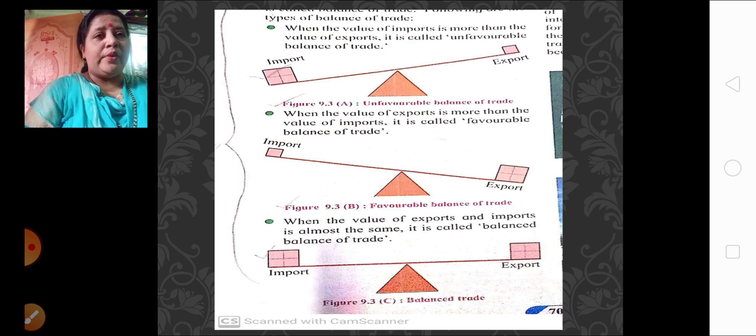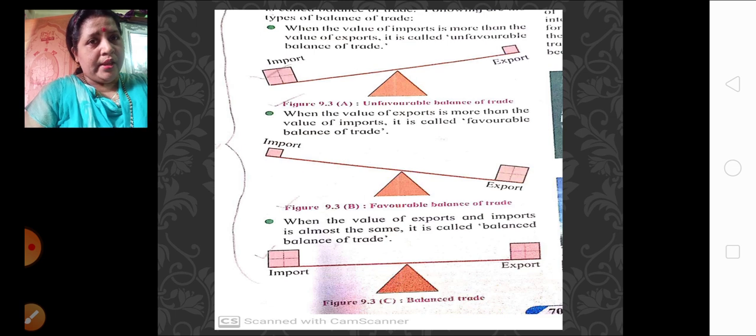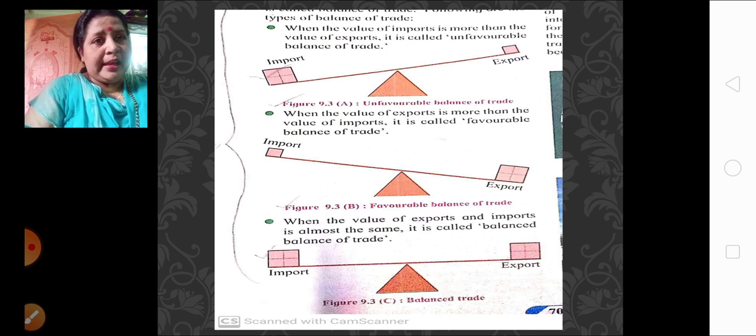And balanced balance of trade: when the import as well as the export of a country is equal. How much is going out, that much is coming in. So these are the three types we have already learned.